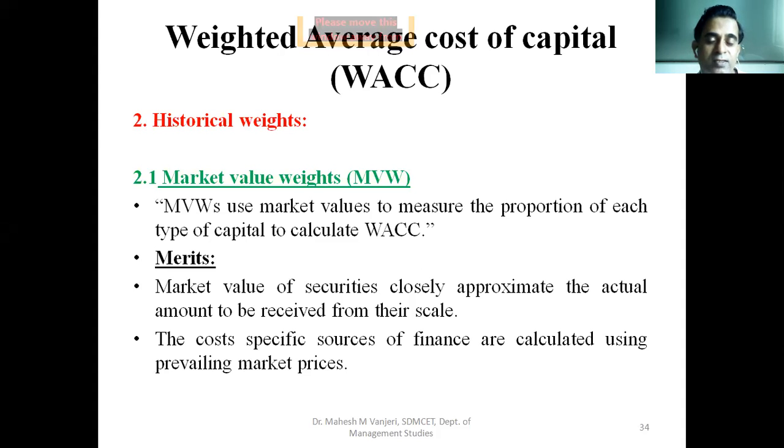So these securities are purchased and sold in the secondary market. At what price the equity share is being sold today, or at what price the debentures of a company are being sold today is called the market value of a particular security.